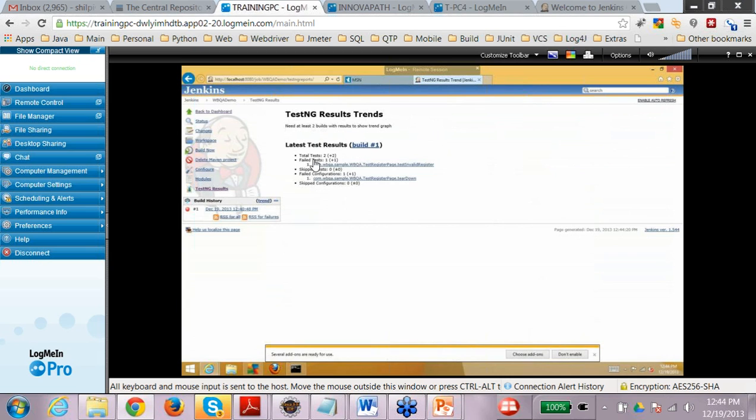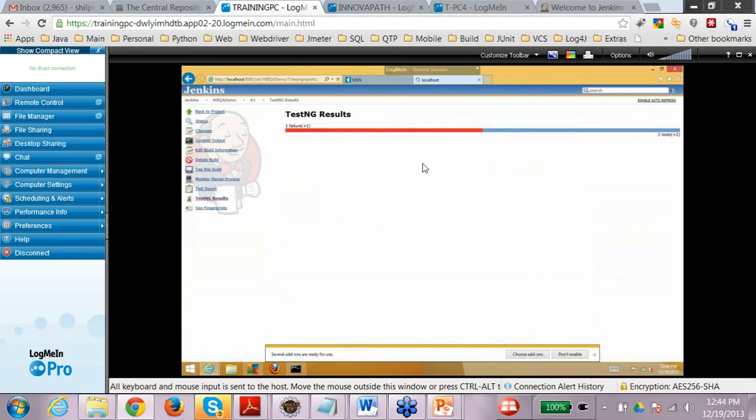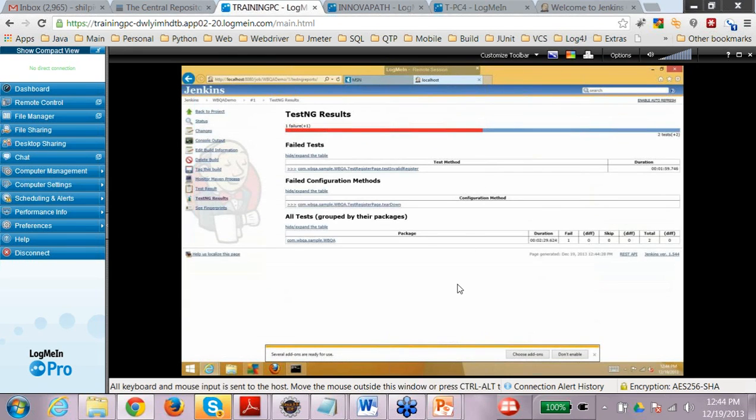If you see, this is the result, and there are two test cases. One of them failed and one passed. Do you see this result? You can see this is the TestNG report which has been created, and you can see what is the test that has passed, and there is one failure here. This is the failed test that they have mentioned.